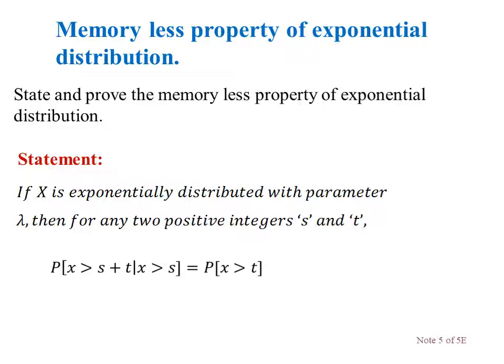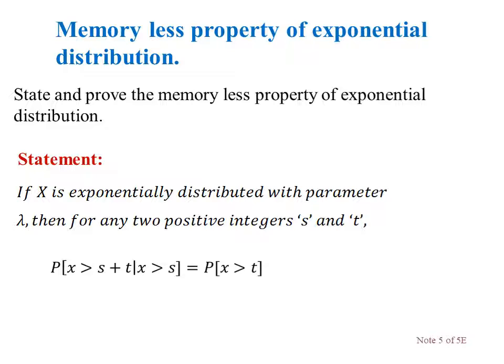So we may have to wait an additional 5 or 10 minutes. That additional time is taken unknowingly, so how much time has already passed and how much more it takes. This kind of problem we are going to discuss using the memoryless property.